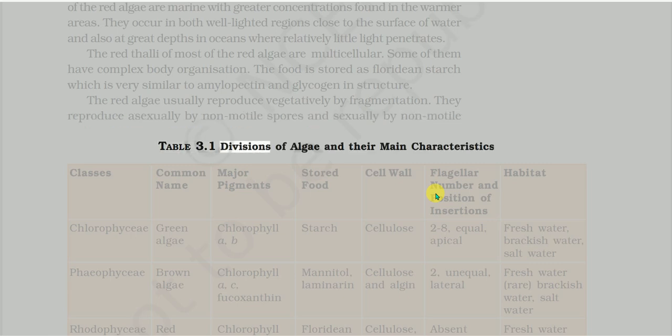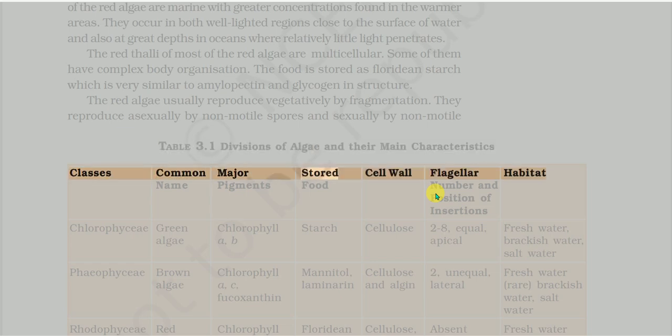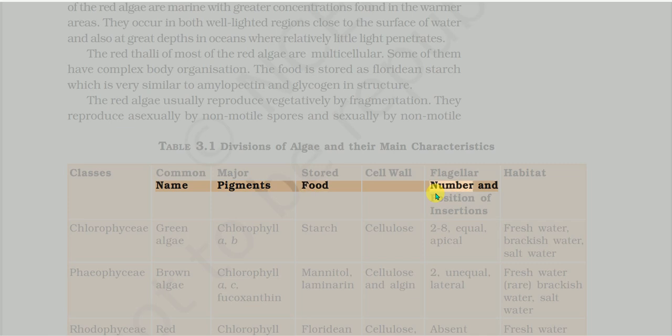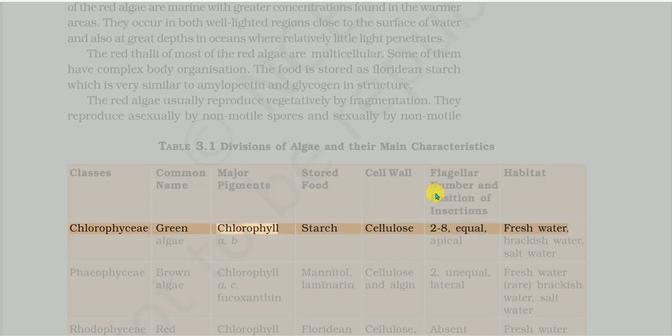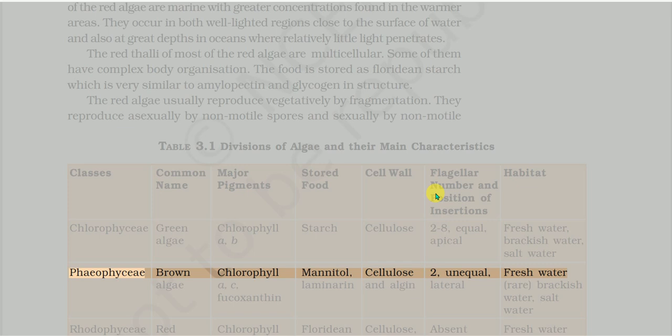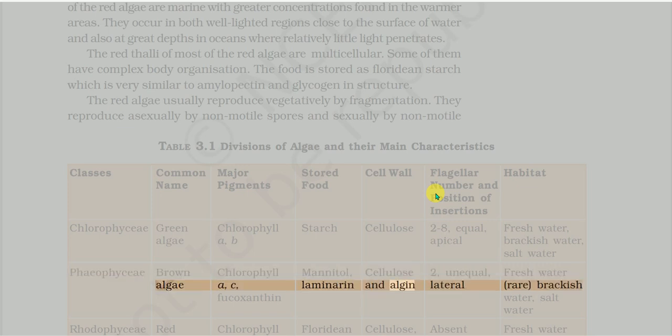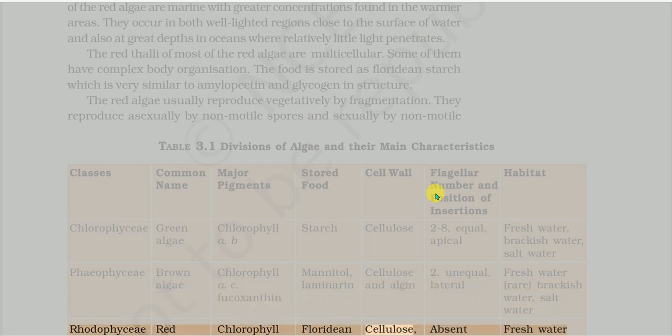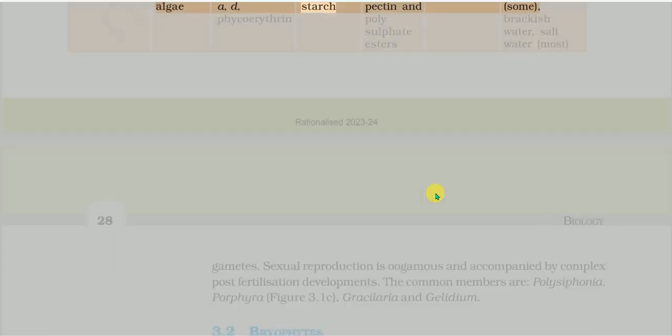Table 3.1 Divisions of algae and their main characteristics. Chlorophyceae, green algae: chlorophyll a, b; stored food starch; cell wall cellulose; 2 to 8 equal apical flagella; freshwater, brackish water, salt water. Phaeophyceae, brown algae: chlorophyll a, c, fucoxanthin; mannitol, laminarin; cellulose and algin; 2 unequal lateral flagella; freshwater (rare), brackish water, salt water. Rhodophyceae, red algae: chlorophyll a, d, phycoerythrin; floridean starch; cellulose, pectin and polysulphate esters; flagella absent; freshwater (some), brackish water, salt water (most).